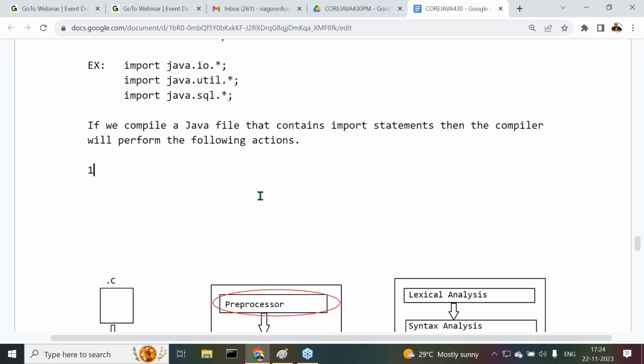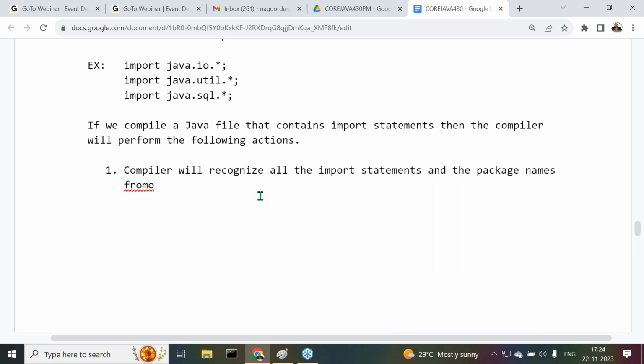Understand it clearly. Point number one. Compiler will recognize all the import statements, and the compiler will take the provided package names from the import statements.